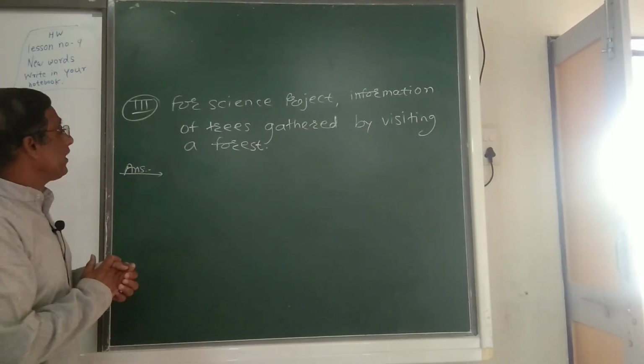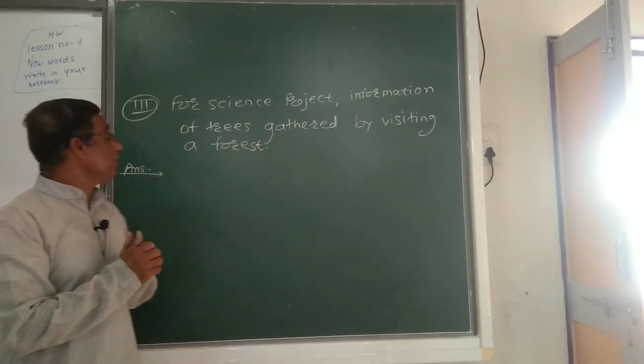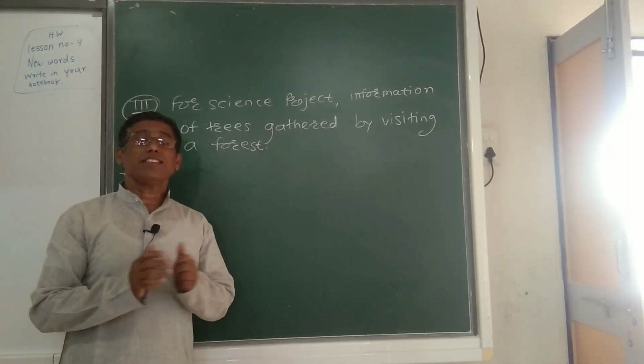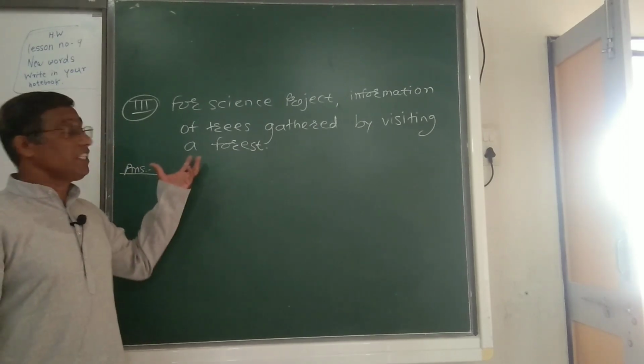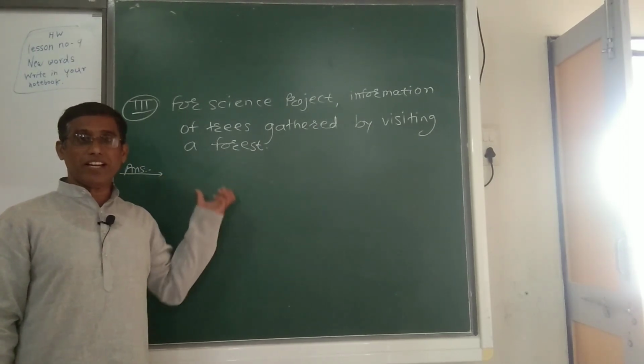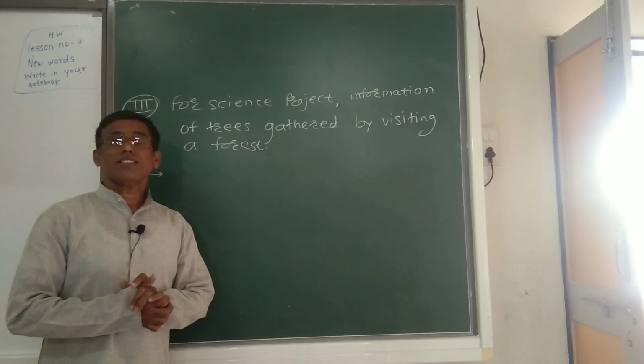For a science project, information of trees gathered by visiting a forest. This is the secondary data because this information is already available. So we say that this is the secondary data.